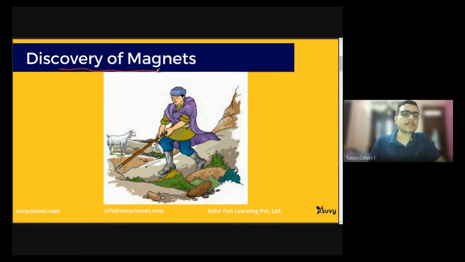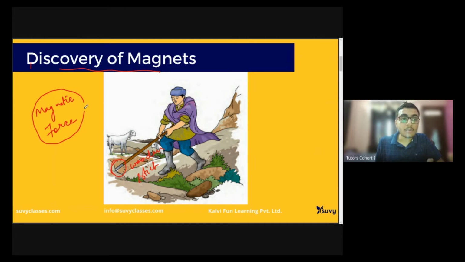This shepherd had a wooden stick with him that had a metallic end at one of its corners. What he observed was that he had to apply some extra effort. He had to pull that rod to get it off the rock. This extra effort was nothing but magnetic force.